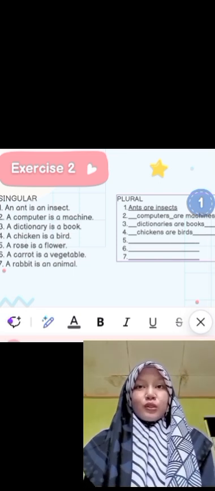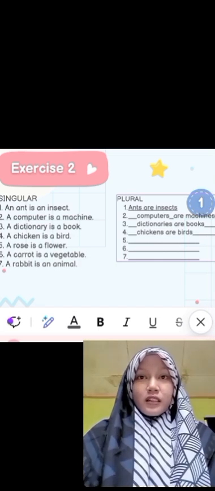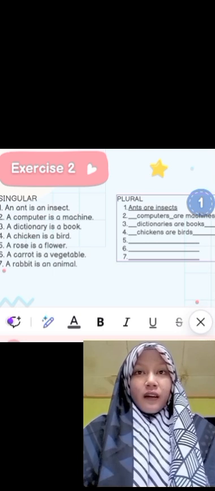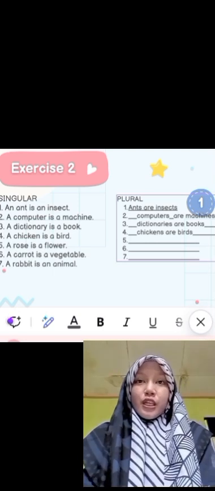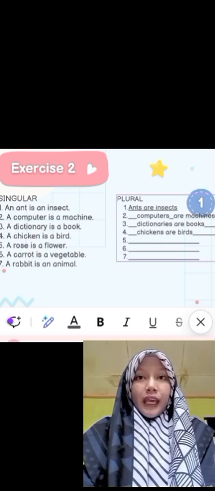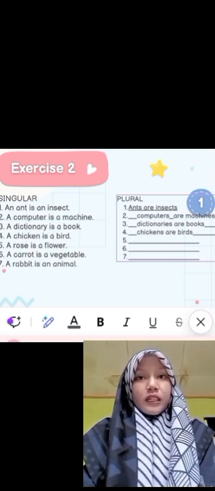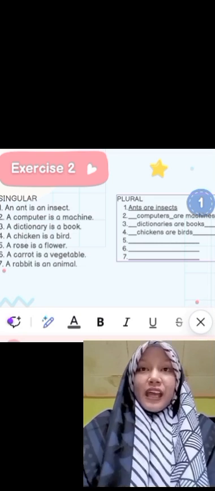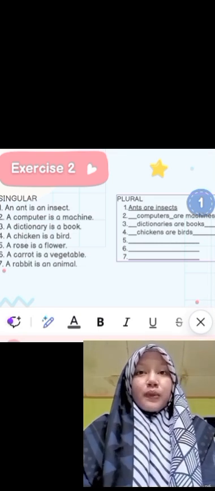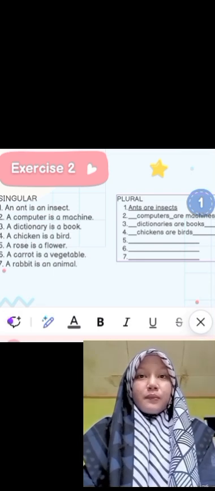Is we change to are. Chickens are. In front of bird, we have to remove a and add s at the end of bird. So the answer is chickens are birds.